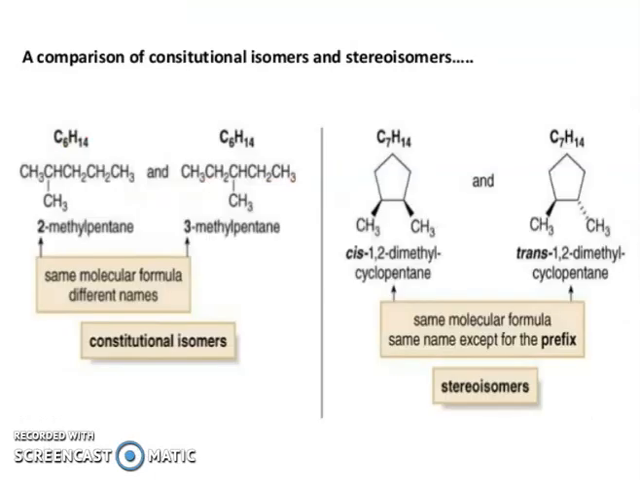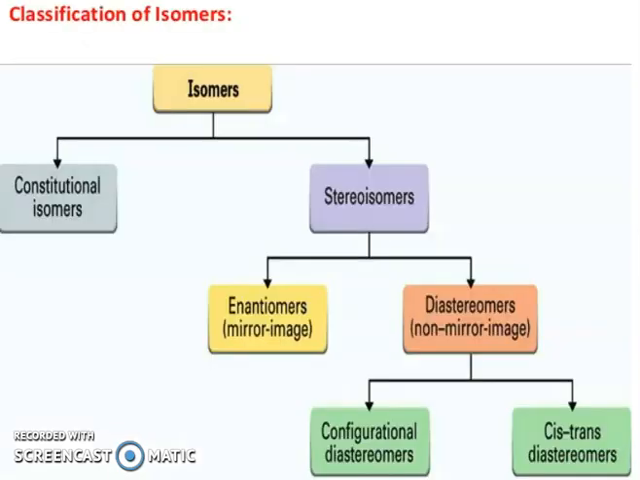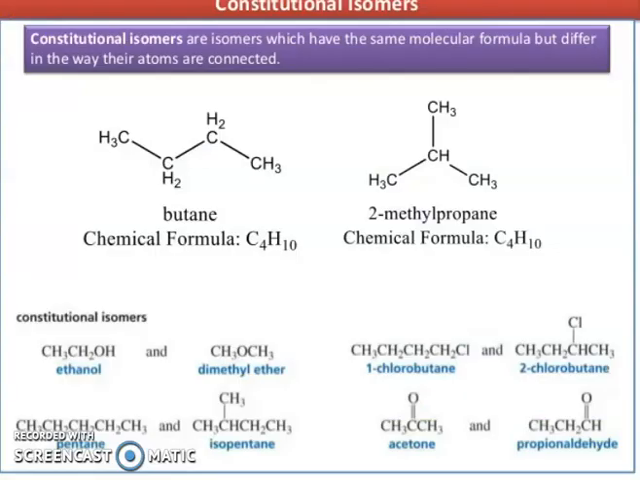Now friend, comparison of constitutional isomers and stereoisomers. You can see 2-methylpentane and 3-methylpentane: same molecular formula, different name, constitutional isomers. Now you can see cis-1,2-dimethylcyclopentane and trans-1,2-dimethylcyclopentane: same molecular formula, same name except for the prefix. So, classification of isomers: isomers are constitutional isomers and stereoisomers. Stereoisomers are enantiomers, mirror image, and diastereomers, non-mirror image. Diastereomers are configurational diastereomers and cis-trans diastereomers.